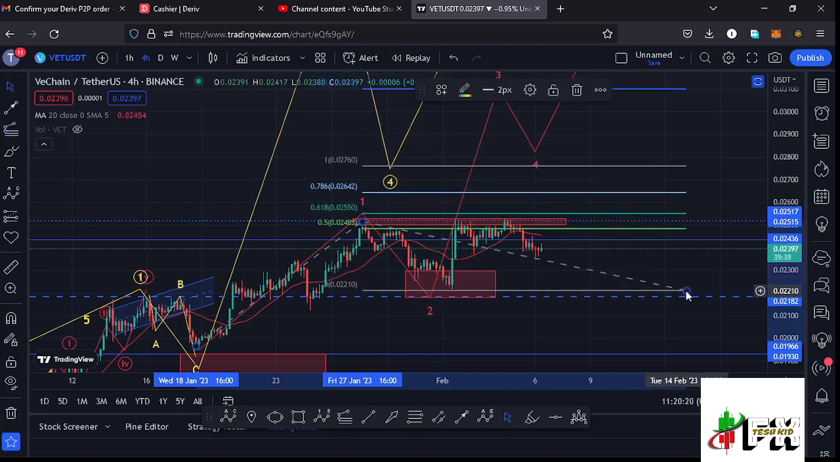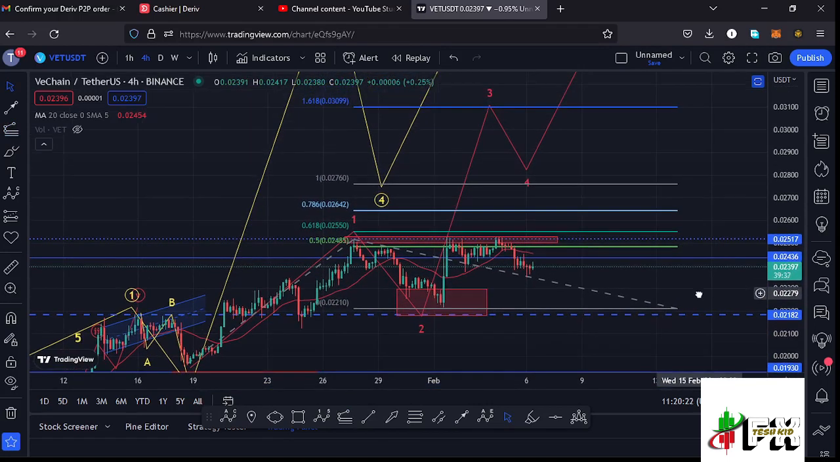That gives me a minimum target area to the upside in the formation of that wave 3 at the fib level 1.618, and that is at around the $0.03099 mark, and that is the minimum that I would expect that higher Elliott wave count 3, which is a fractal wave within the formation of the larger Elliott wave count 3, to the upside to do.